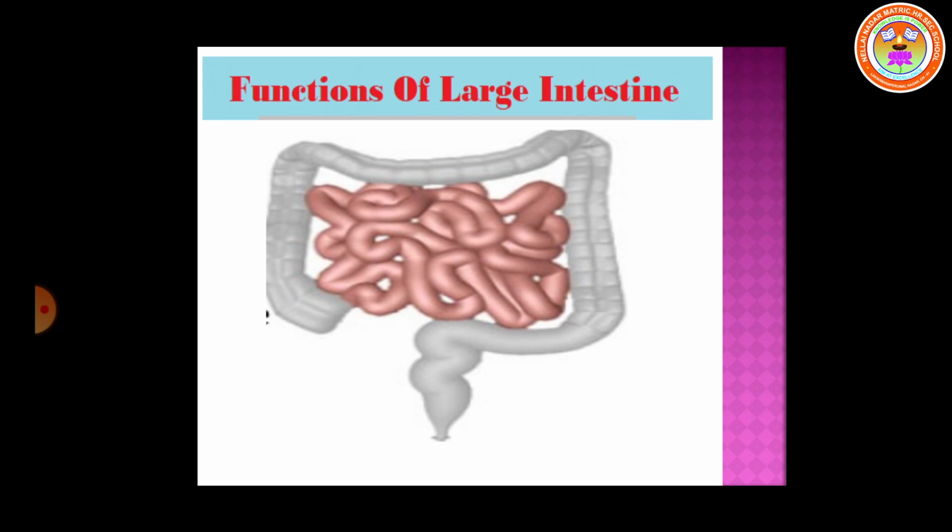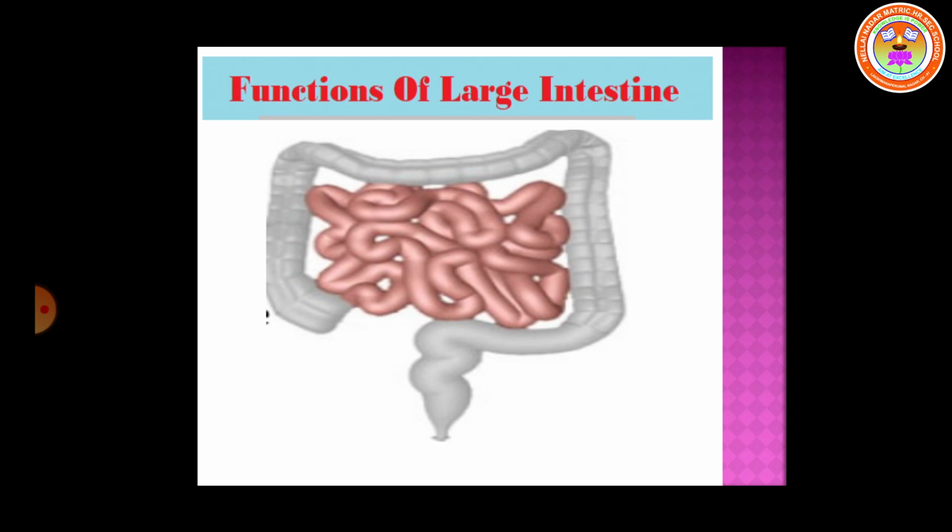Now, after absorption of all the nutrients, the extra substance, that is the undigested part, enters the large intestine. So what is the function of the large intestine? The large intestine absorbs the water content of our food. We know that the large intestine contains three parts: ascending colon, transverse colon and descending colon.